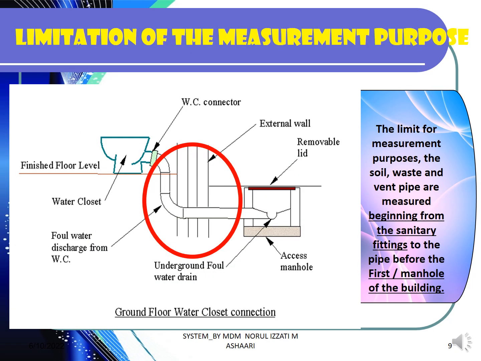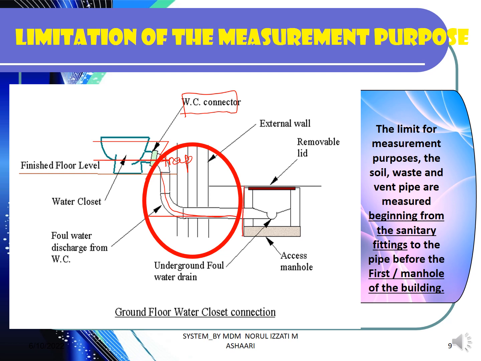Now let's look at the limitation of the measurement for this particular topic. The limitation actually comes from the component after the WC. You can see here the WC connector is part of the sanitary fitting, so we do not measure this one. Normally after the WC you have the trap, either an S trap or a P trap. That is the starting point of your measurement until any pipe that you have before the first manhole.